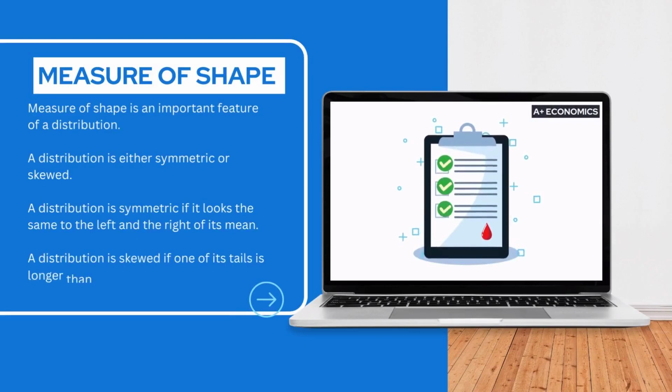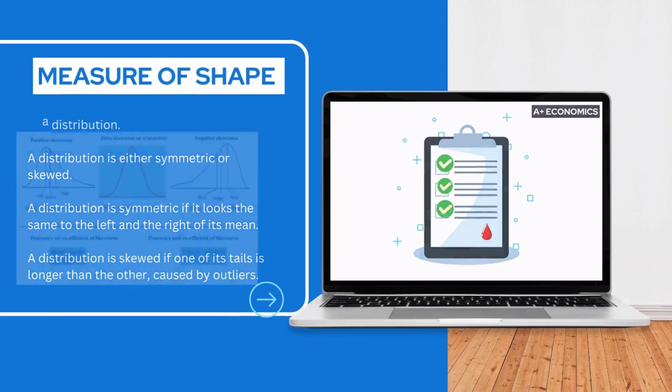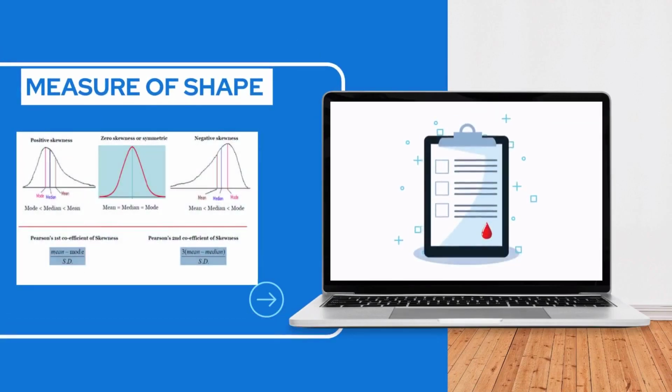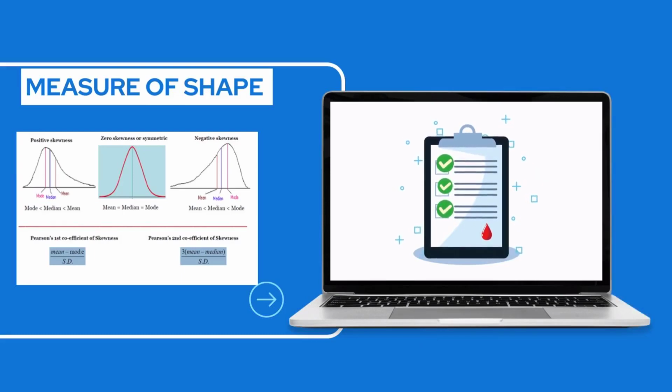In statistics, we often encounter different types of data distributions. Some data sets have a bell-shaped curve, others might be skewed to the left or right, and some may even have multiple peaks. The measure of shape helps us quantify and describe these characteristics.